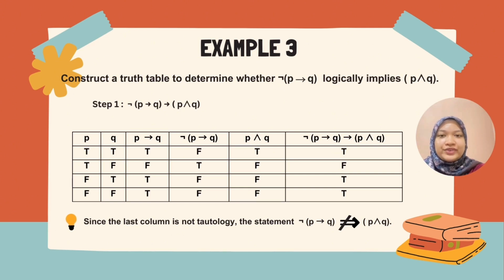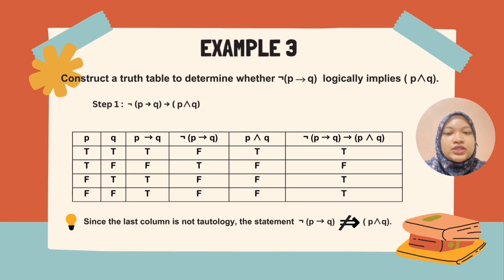Next, let's find the truth value for P and Q. The truth value for a conjunction statement will be true if both statements are true. As we can see here, only row 1 fulfills the condition, so the first row will be true and the others will be false.